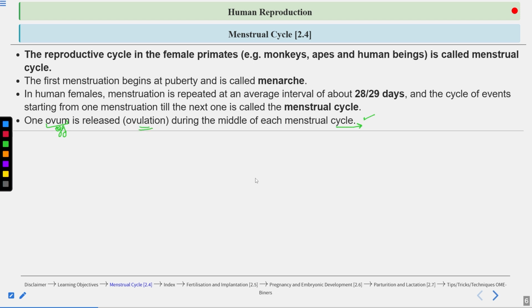Another point to note here is that the egg is released in the middle of each menstrual cycle. So what does the middle of each menstrual cycle mean? In human females, if the menstrual cycle is 28 days, then the middle of the menstrual cycle means 14 days. The ovulation will occur at around 14 days. The egg will be released at around 14 days of the menstrual cycle.